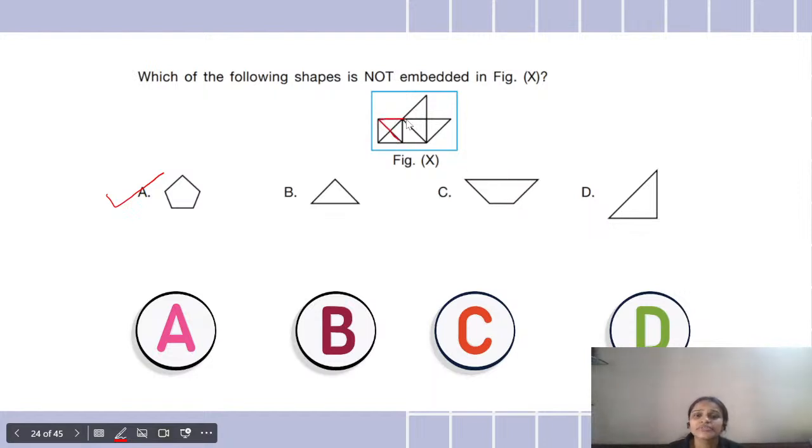The shape C is present over here. So here we have the shape C. That is there. Only shape A is not there in this figure X. So my correct option is A because they have asked me which is not embedded in figure X. Okay, so A is the correct answer. Very good, whoever has given the answer A. Good job. Keep it up.